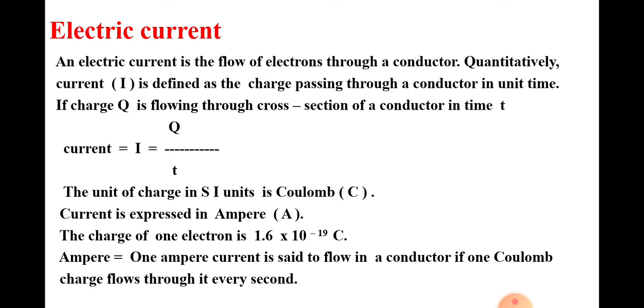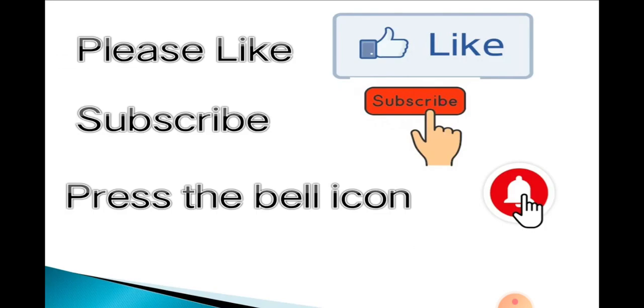1 ampere current is said to flow in a conductor if 1 coulomb charge flows through it every second. Do understand the concept and revise at home.